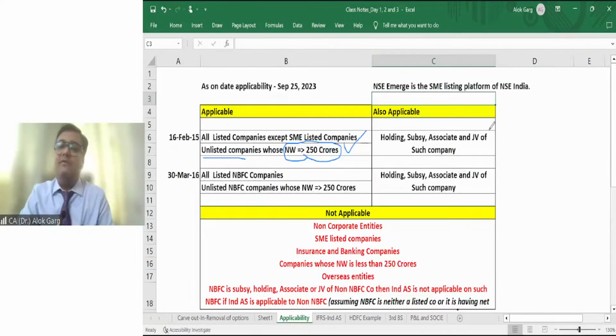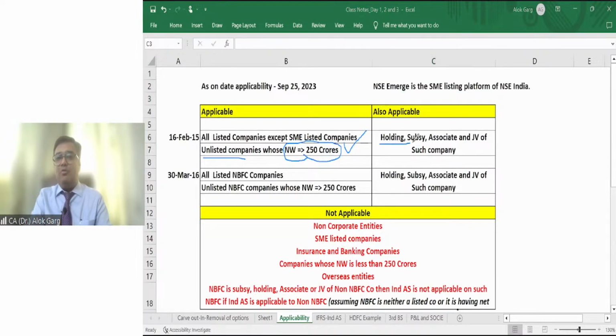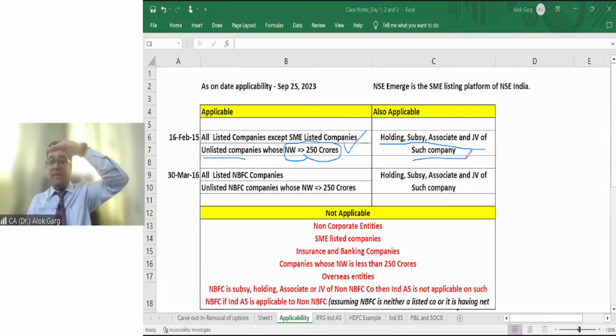Friends, that is why in the notification it was said that if Ind AS is applicable to one company, then it will be applicable to the holding, subsidiary, associate, and joint venture of such company. For example, Reliance Industries Limited is a big listed entity. Of course, Ind AS is applicable.